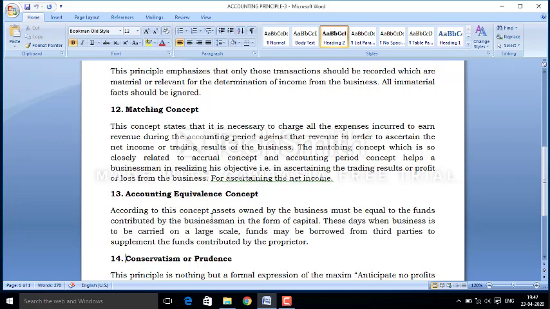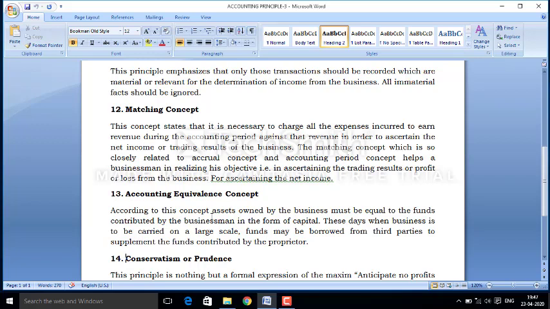If the asset is more than the contribution by the owner, then there must be a kind of liability, an external liability, and if the asset is less than the contribution of the owner, then there must be a kind of loss for the business. So both sides of the transaction must be equal. This accounting concept simply emphasizes that both sides of the transaction, it means assets must be equal to the liability. Borrowings or funds must be equal to the assets acquired by the business.